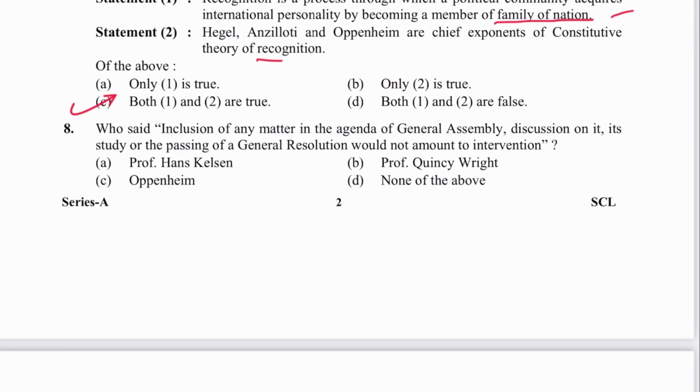Next is question number 8. Who said inclusion of any matter in the agenda of General Assembly, discussion on it, its study or passing of general resolution would not amount to intervention? This was said by Professor Quincy Wright. B is the answer.